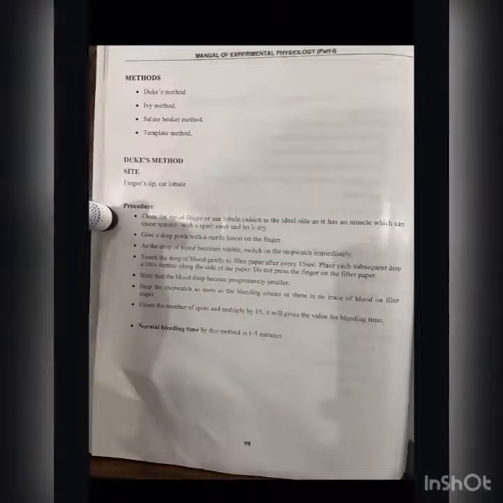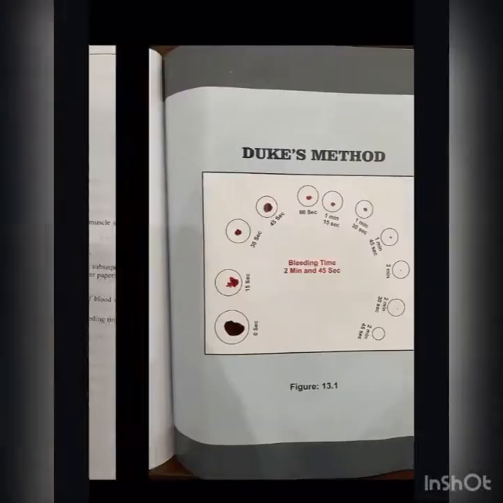The protocol is to introduce yourself first, then take consent and explain the procedure to the patient or the subject. The apparatus will be shown in a while. There are 4 methods by which this can be performed: Duke's method, IV method, saline beaker method, and template method. For this experiment, we are going to use Duke's method, and it will be shown in a while.